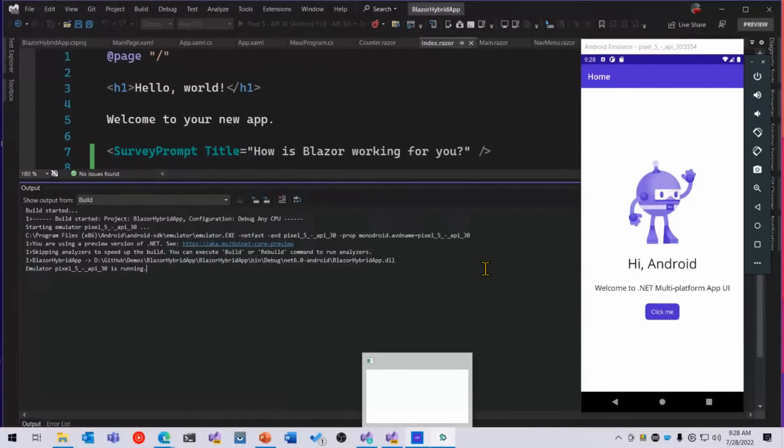So on Windows, it's going to use WebView 2. So it's going to use the native bits and pieces there.